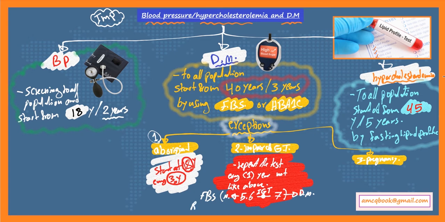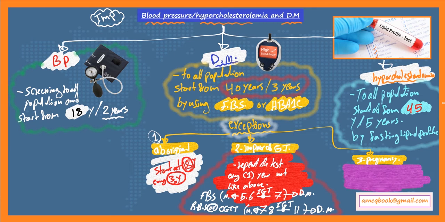And for random blood sugar or oral glucose tolerance test, the number here is 7.8. If less than that number, this is a normal patient. If more than 11, then this is a diabetic patient. If between these two numbers, I mean between 7.8 and 11, this is called impaired glucose tolerance. For this patient, repeat the test every 1 year, not every 3 years.